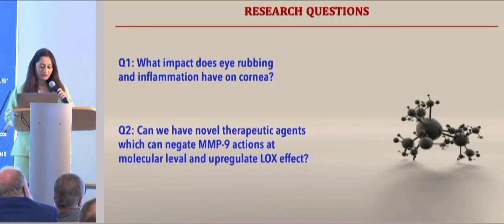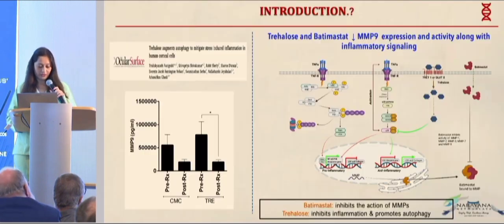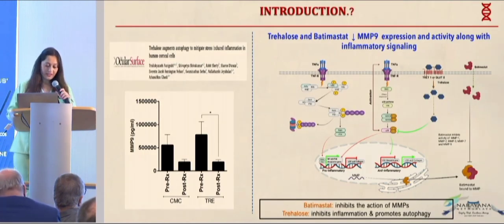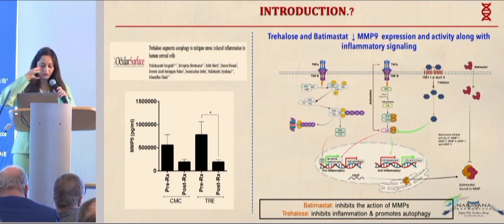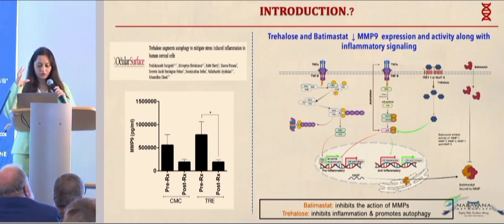So the next question is, we now know that it's established that inflammation can reduce lysyl oxidase activity and the collagen fibers, but can we have a novel therapeutic for the same? Our group has published in the past that there is a role of trehalose, which augments the autophagy to mitigate stress, and it reduces the inflammation on the human corneal cells in dry eye patients. So we took the same molecule and we also took the batimastat, which is known to reduce the MMP9 expression and also its activity along the inflammatory signaling molecule.